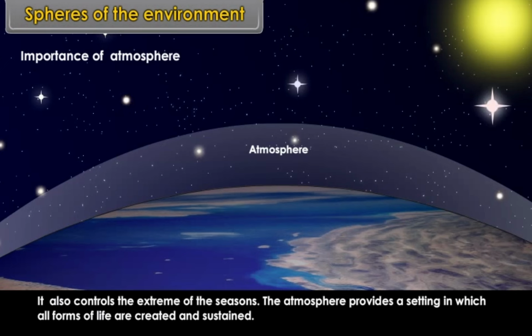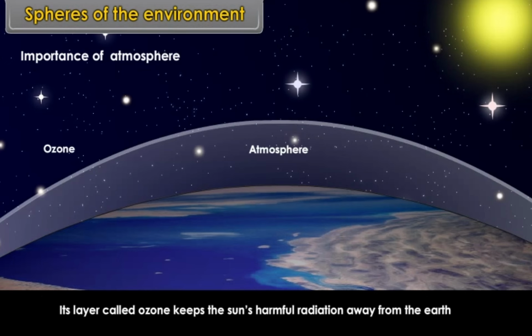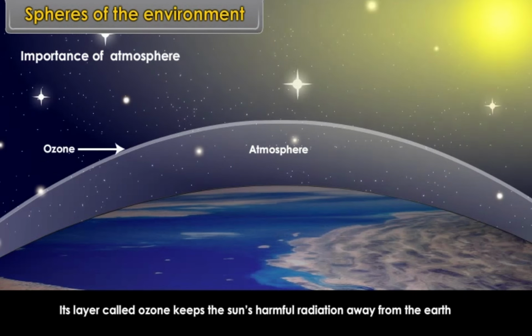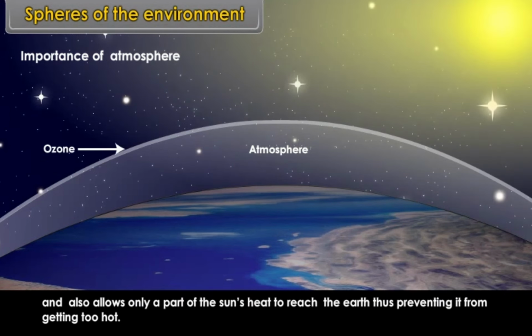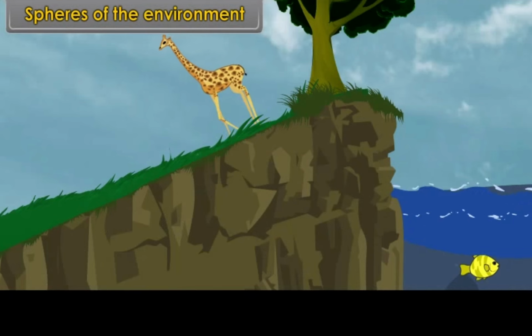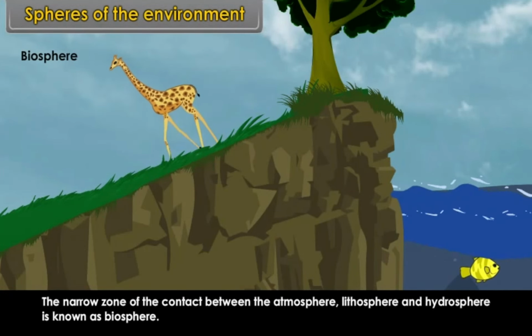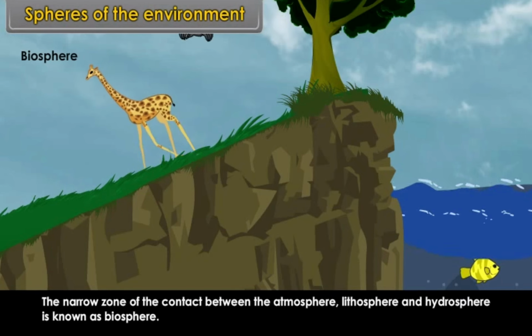Its layer, called ozone, keeps the sun's harmful radiation away from the Earth and also allows only a part of the sun's heat to reach the Earth, thus preventing it from getting too hot. Biosphere. The narrow zone of contact between atmosphere, lithosphere and hydrosphere is known as biosphere.